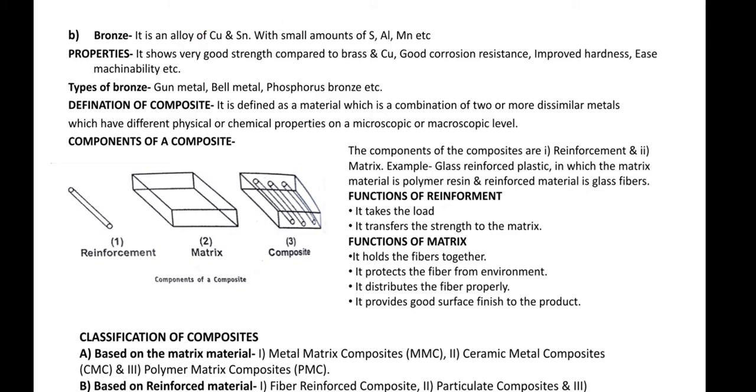What are the properties? It shows very good strength compared to brass and copper, good corrosion resistance, improved hardness, and machinability. We can easily machine this material on any machine. Types of bronze: gun metal, bell metal, phosphorus bronze, etc. Okay, so that completes the non-ferrous materials.